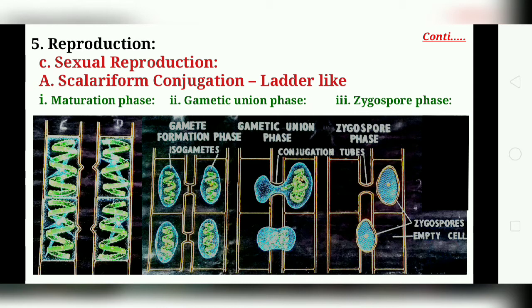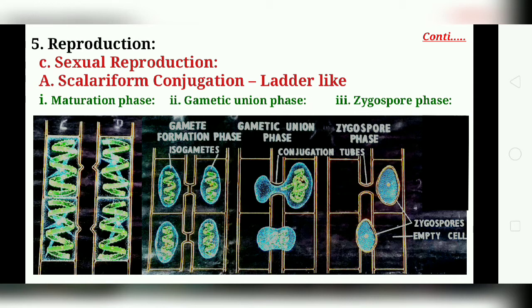The process of conjugation is of two types. First is the scalariform conjugation, which is ladder like, and the second is the lateral conjugation, which is chain like. First we will discuss the scalariform or ladder like conjugation. It is a heterothallic process.